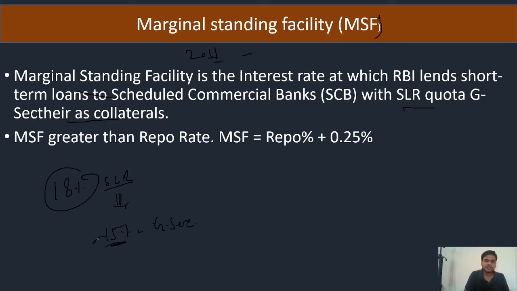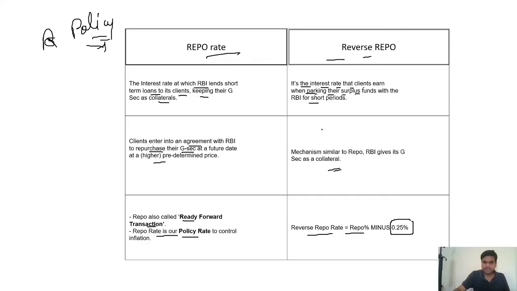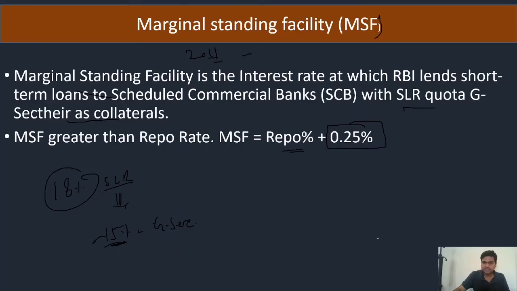So some percentage of this government security, the SCB or commercial bank can use to borrow from RBI. But this MSF rate, the marginal standing facility rate, is higher than the repo rate, which is plus 0.25%, and reverse repo rate is minus 0.25%. Here it is plus 0.25%.